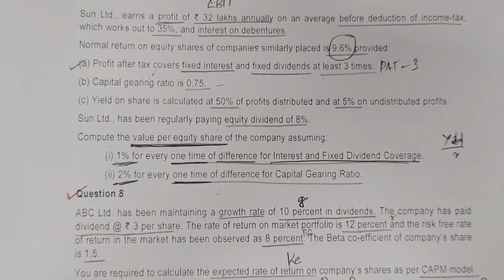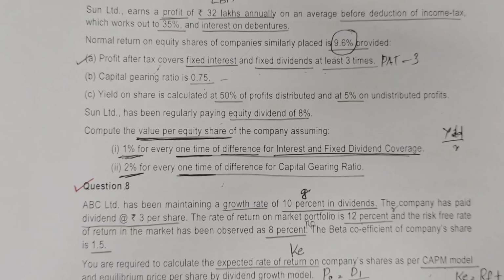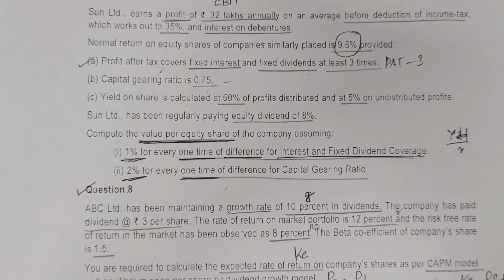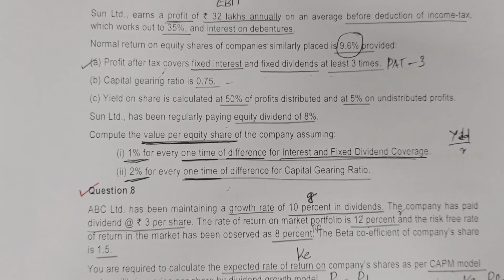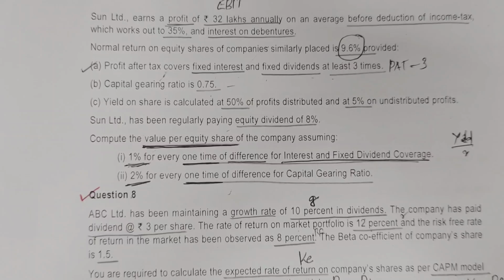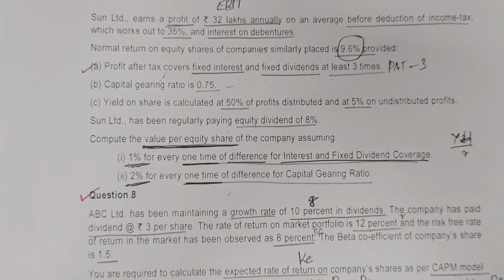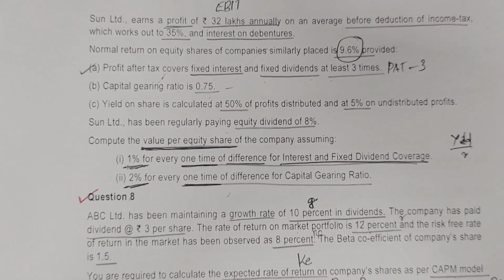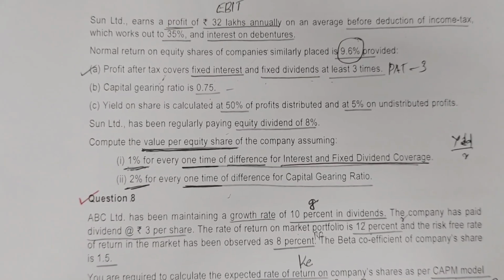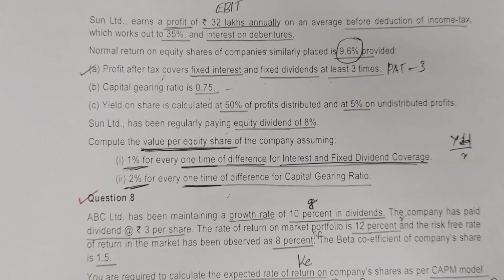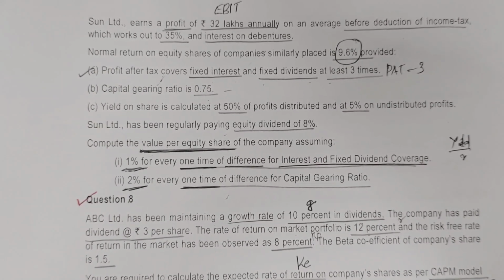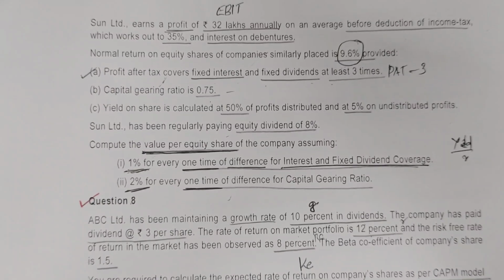Normal return on equity shares of companies similarly placed is 9.6%. Profit after tax covers fixed interest and fixed dividend at least 3 times. Capital gearing ratio is 0.75. These are the benchmarks. Yield on share is calculated at 50% of profit distributed and 5% on undistributed profits. Sun Limited has been regularly paying equity dividend of 8%. Compute value per equity share assuming 1% for every 1 time of difference for interest and fixed dividend coverage and 2% for every 1 time of difference for capital gearing ratio.